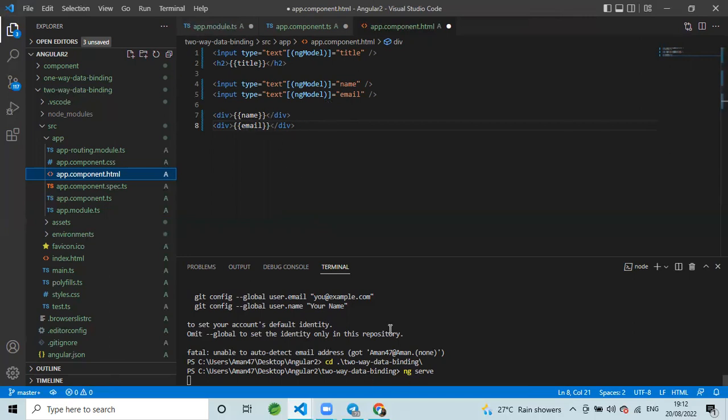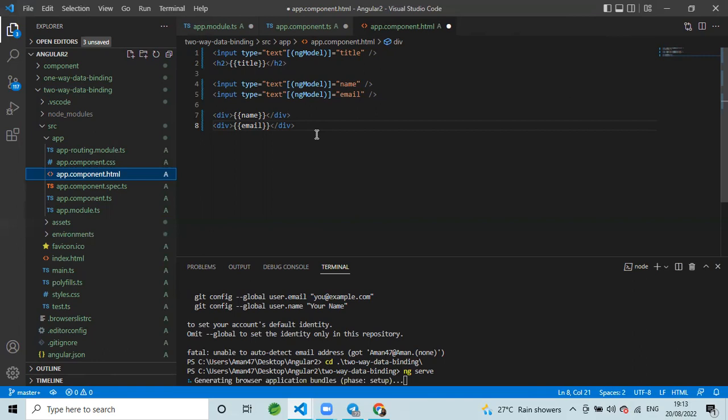Now the program is running. Let's see if we will be able to run the program or not. I think we have to wait for some minutes, then the program will run. I think generating browser application bundle, see it's coming. It will run in a few minutes. Till then, you have to write this code only, and that two-way data binding is done.